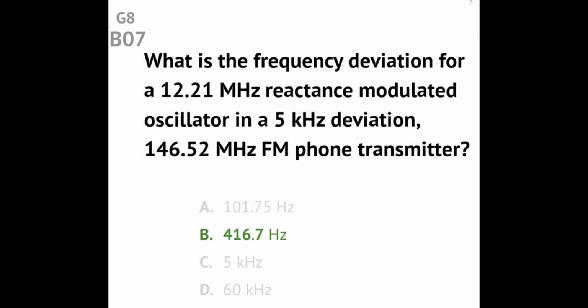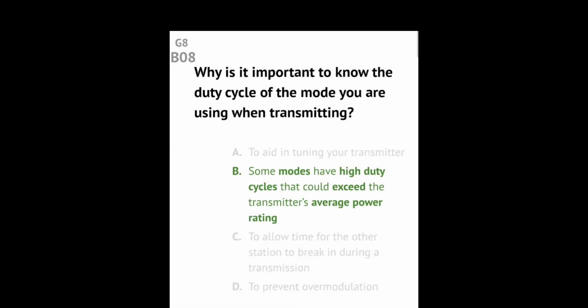Question G8B07 What is the frequency deviation for a 12.21 MHz reactance modulated oscillator in a 5 kHz deviation, 146.52 MHz FM phone transmitter? Answer: 416.7 Hz.